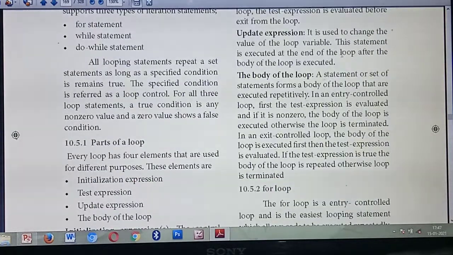Next one is the body of the loop. Body of the loop means here only you are giving a lot of statements, and based on the condition the statements inside the body of the loop will execute.